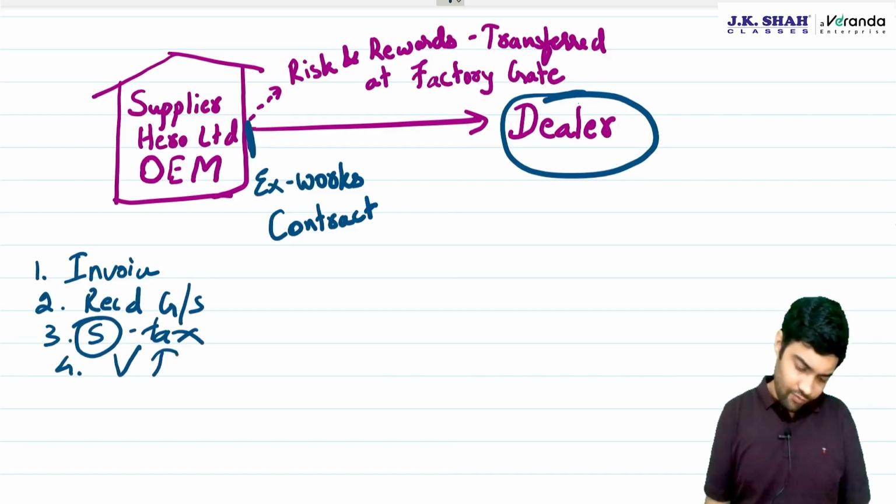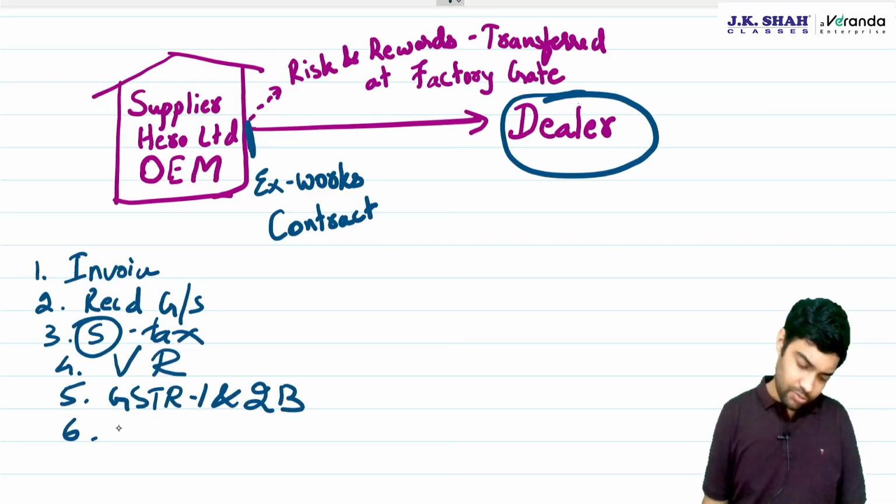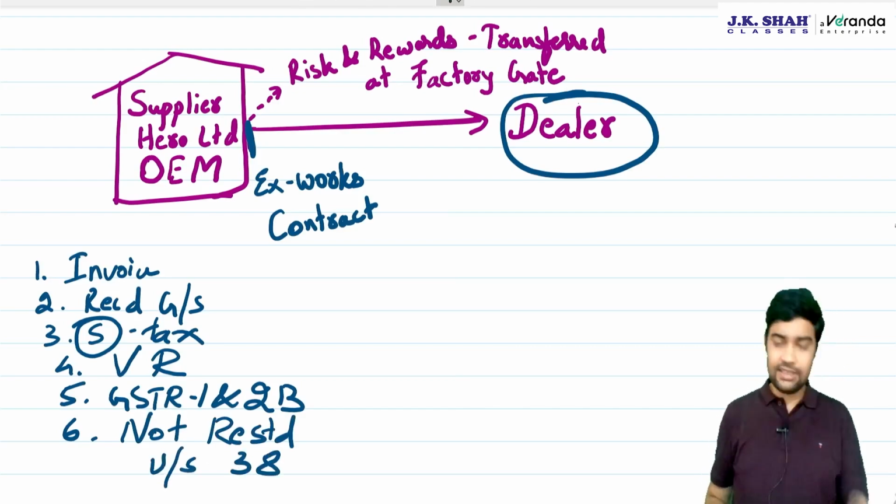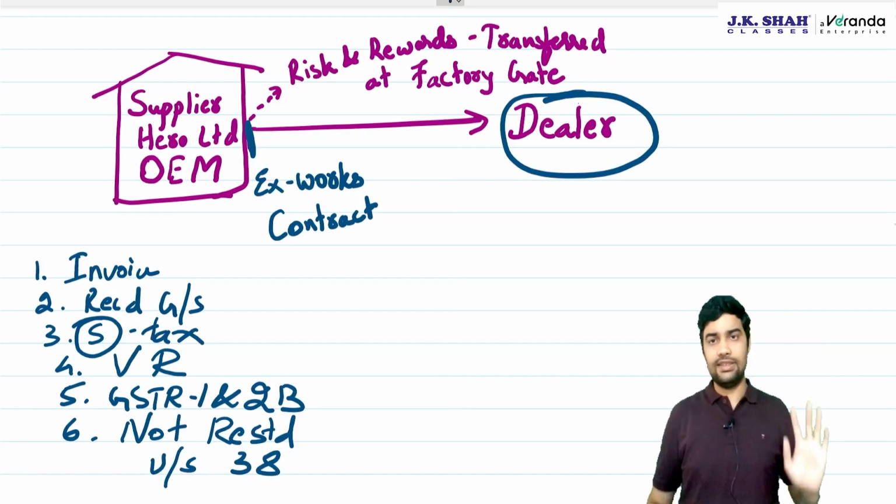Fourth, you have filed a valid return. Fifth, the supplier has uploaded the invoice or debit note in his GSTR-1 and it is communicated in 2B. Last one, ITC is not restricted under section 38. If even a single condition is broken, then no ITC.